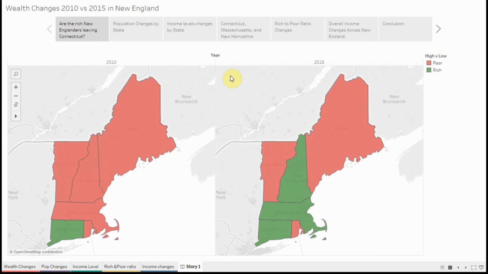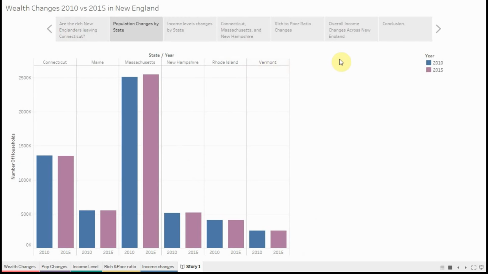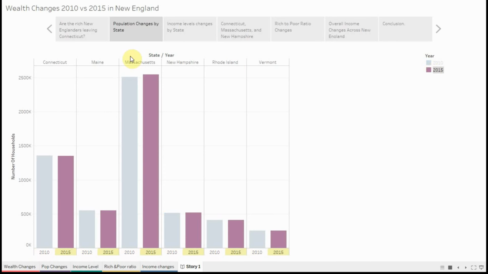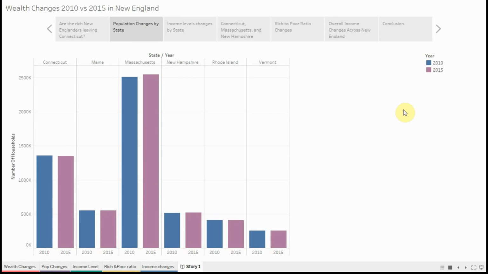So in order to assess these changes, we need to look at the overall population changes in each state. Here we have our 2010 population highlighted in blue bars, and then our 2015 population in the purple bars, separated by each state and the number of households that each state has reporting those income levels.